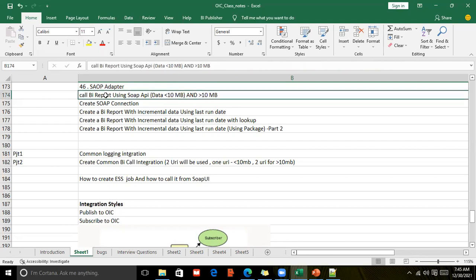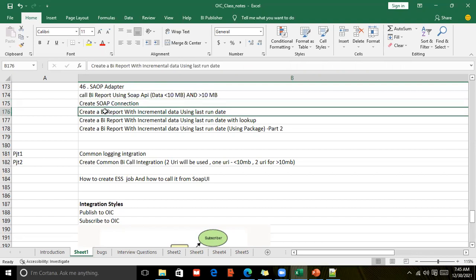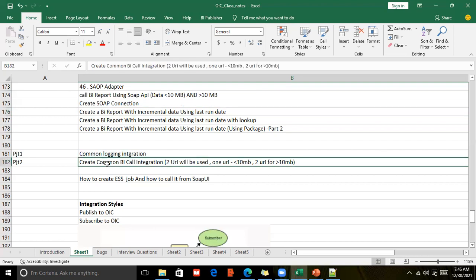So we'll see here how to call a BA report through the SOAP API with less than 10 MB and greater than 10 MB. And after that, we'll create a connection in the OAC. And after that, we'll see how to get the incremental data from the ERP cloud. And we will see how it will work in real time. And we will see how to create an integration with a common integration. It is project 2. It's a common BA call integration where it will handle less than 10 MB and greater than 10 MB data.